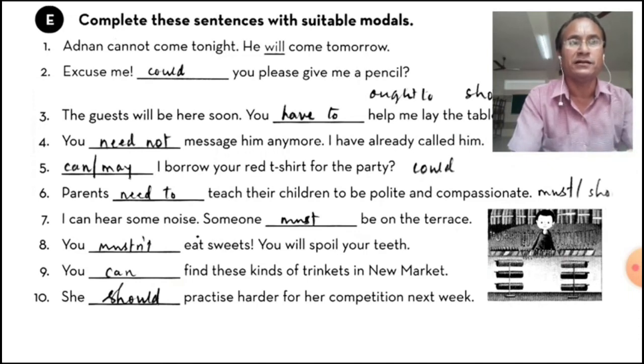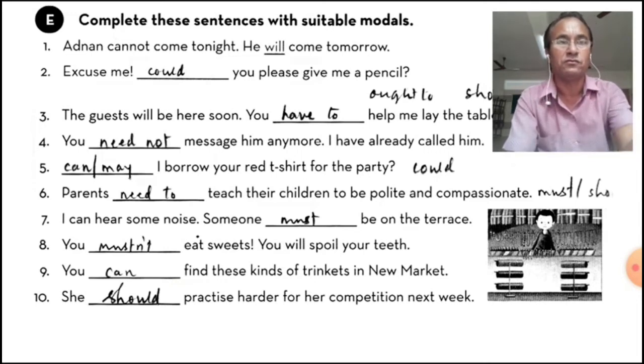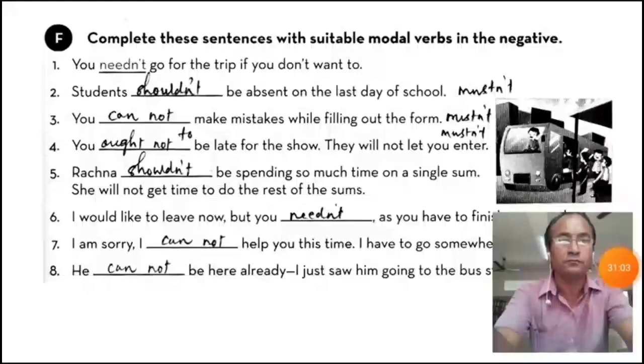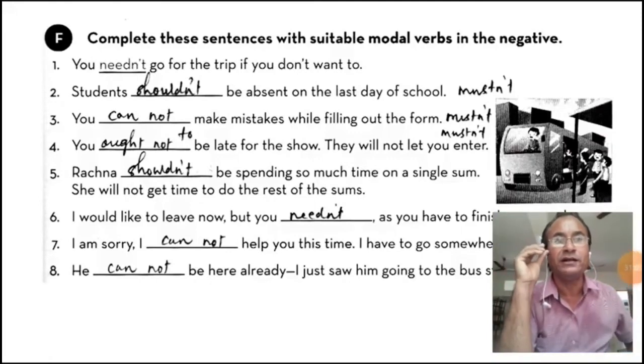The problems are created as the different kinds of the modals bear the same functions, that's why. But according to the mood of the sentence, according to the reference of the sentence, we can use modals. Now let's see the exercise F. Here also the answer can be more than one. Complete these sentences with suitable modal verbs in the negative.